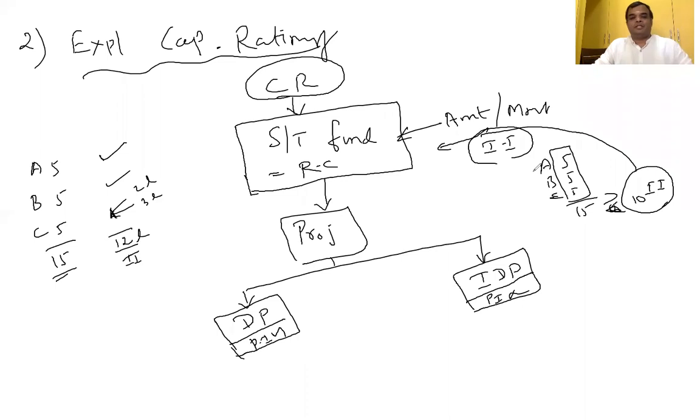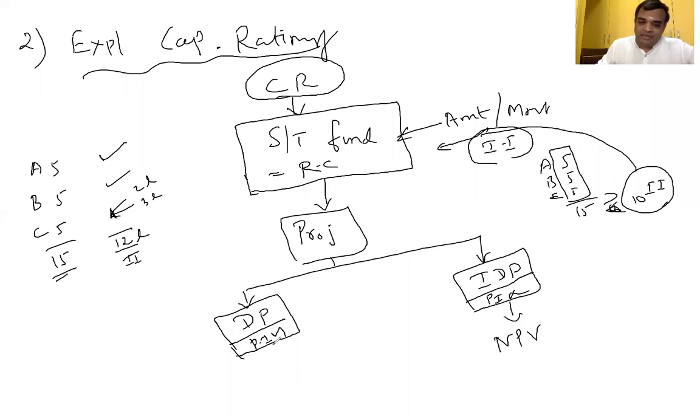How to select the project, sir? How to identify which is the first rank, which is the next rank? In case of indivisible projects, our take-home profit is the criteria. Therefore, what is the criteria for ranking? NPV, net present value, where I am going to get more profit. A plus B, whether I am getting more profit or not. Rank-wise, which one has more profit? A has more net present value, so that is the first rank project. B has the next highest net present value. So based on net present value, I have to select.